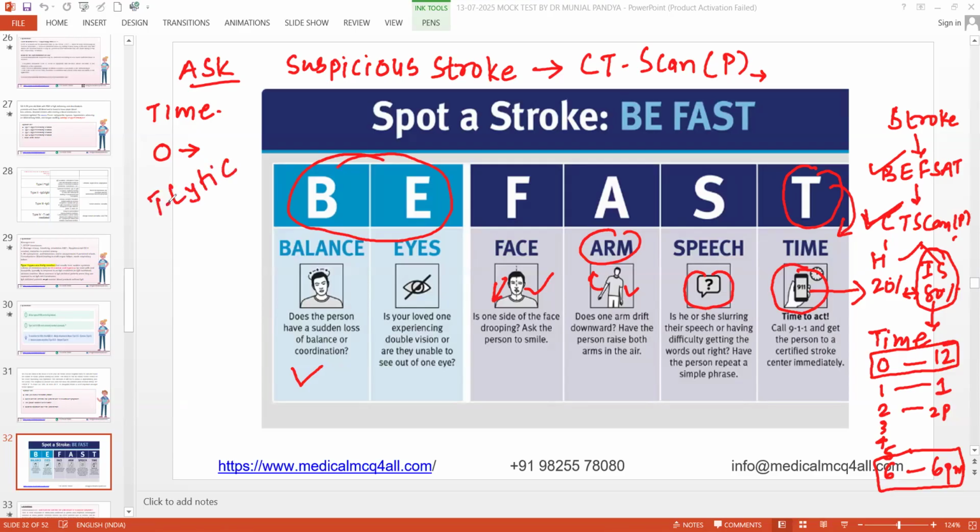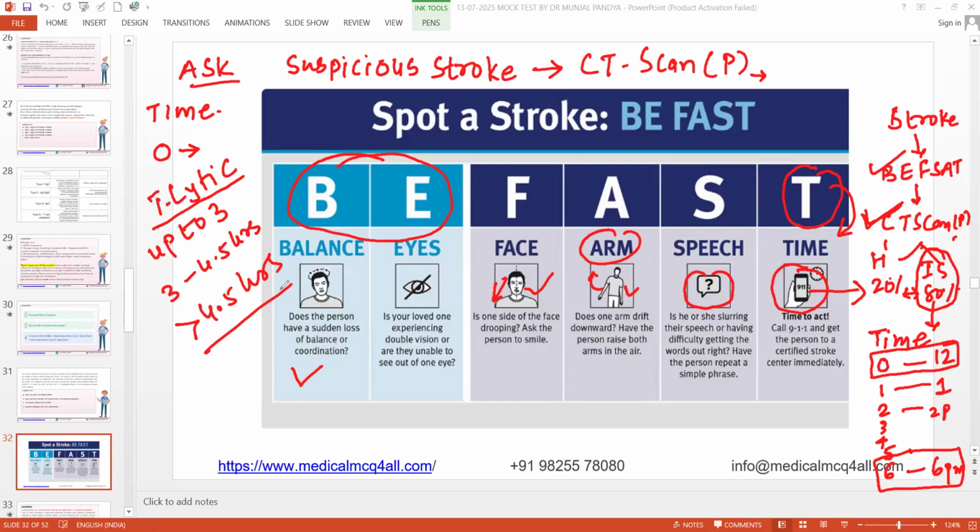So in the first 4 hours we can give the patient the TPA. Can anyone tell me, is thrombolytic therapy given up to 3 hours, or 3 to 4.5 hours? 4.5 hours is the answer. Up to 3 hours, 3 to 4.5 hours, and 3 to 6 is the extended window.